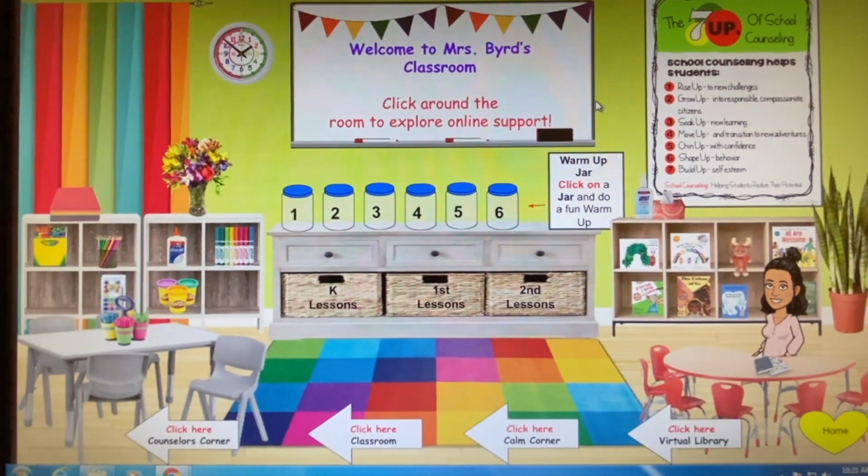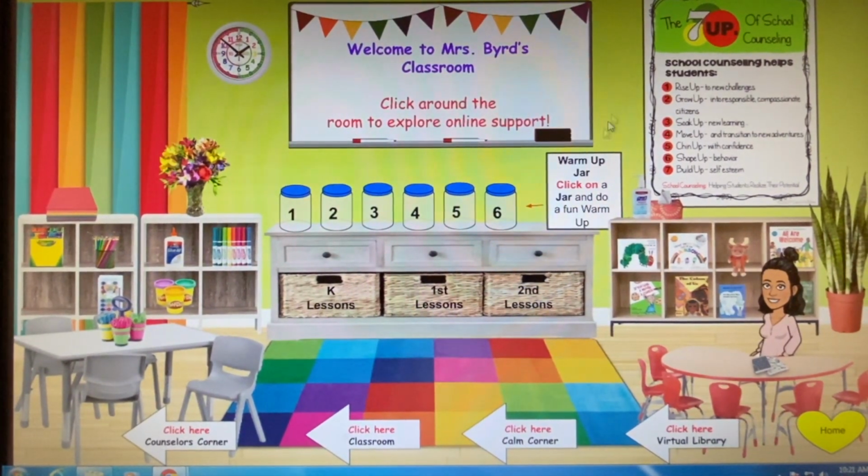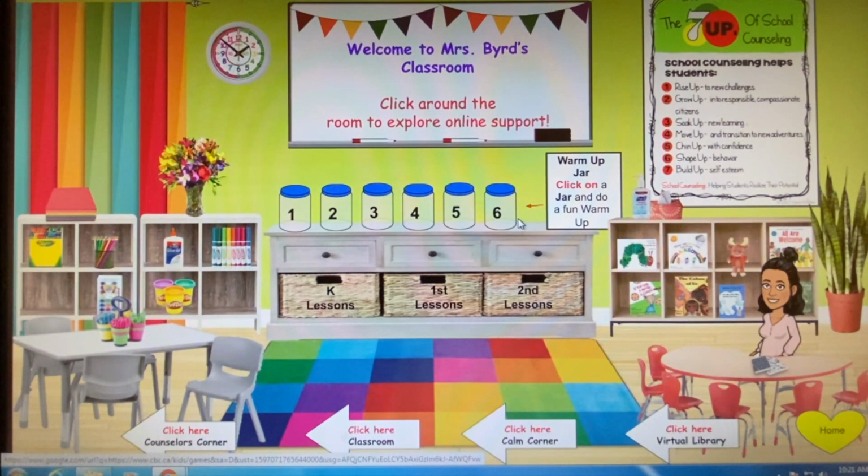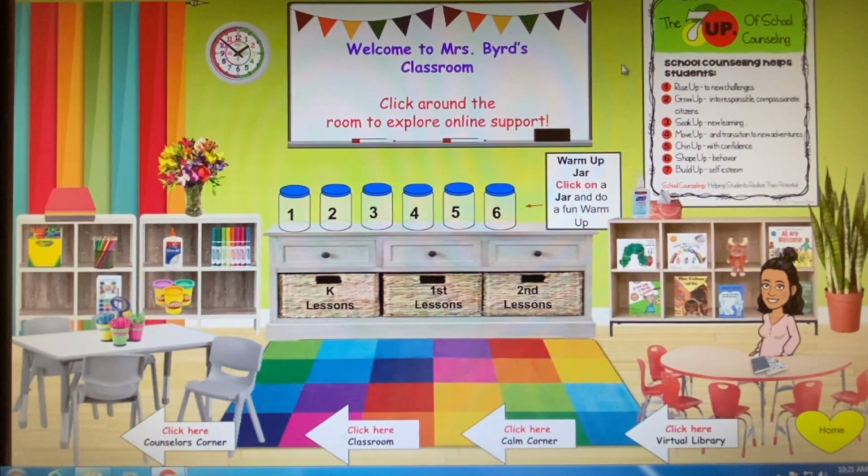All right, on here I really want to showcase the warm-up bowl. I have a warm-up bowl in my classroom, as I shared with you before, and I wanted to add that same concept in my Google Slide, except I couldn't use a warm-up bowl, because my warm-up bowl actually had numbers 1 through 7 placed in a bowl, and those numbers matched up with a different thing. In fact, I'm just going to show you.